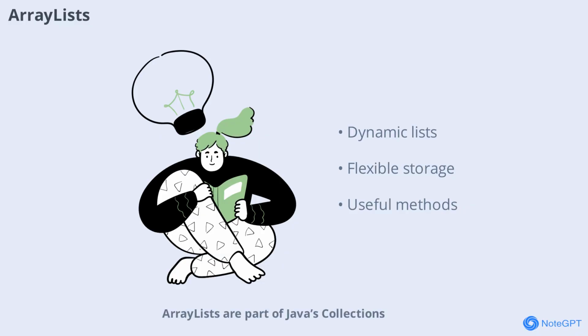Array lists are part of Java's collections framework and offer more flexibility than arrays. They can grow or shrink as needed and provide useful methods for managing data. Array lists are ideal for situations where you need a dynamic list.